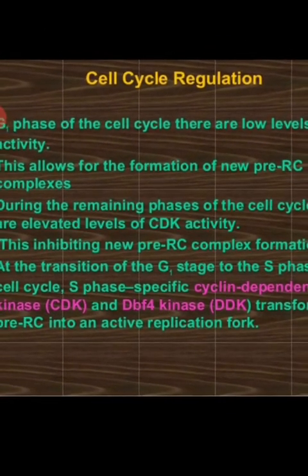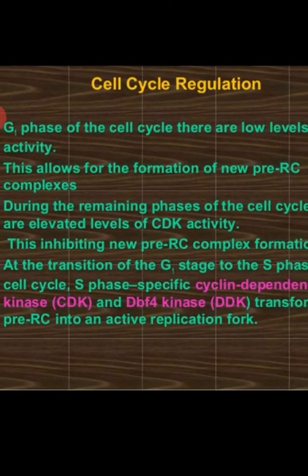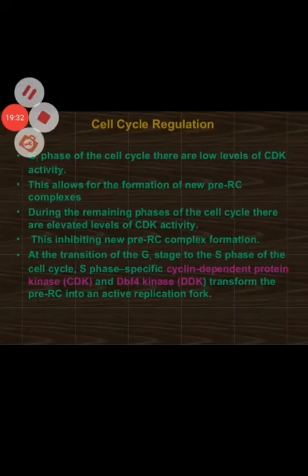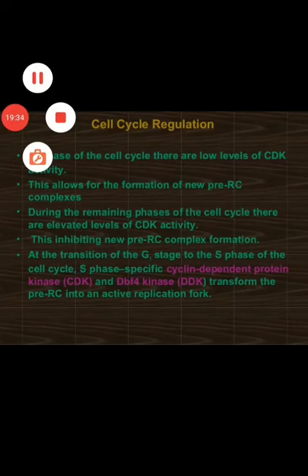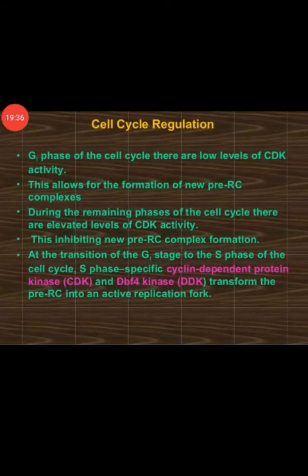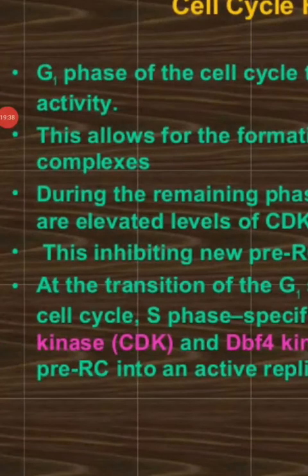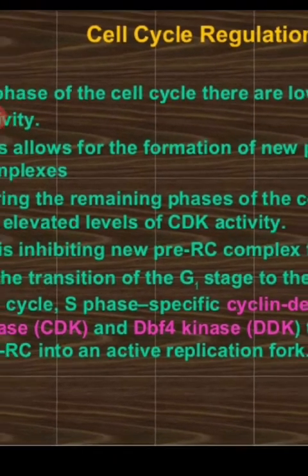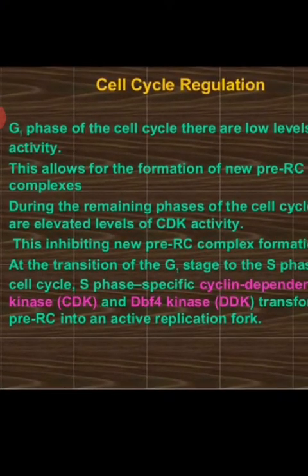So how it gets regulated? Now cell cycle regulation, how it gets regulated during the whole interphase and during the process of replication.